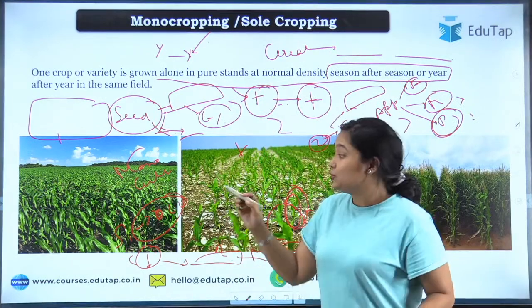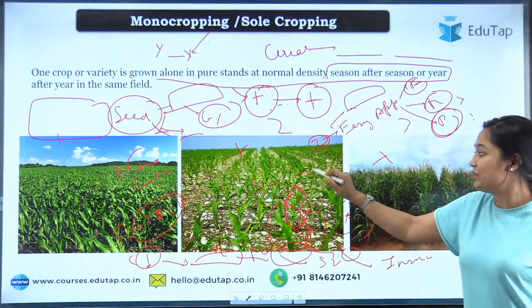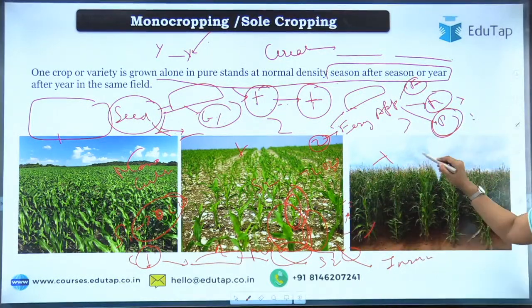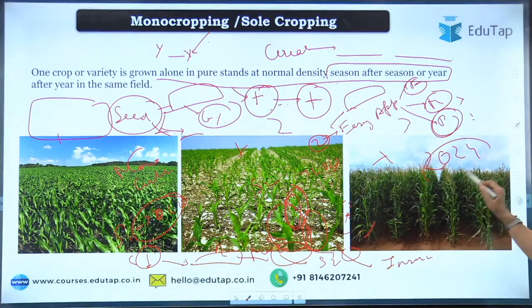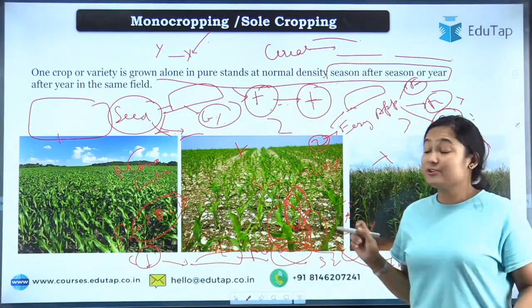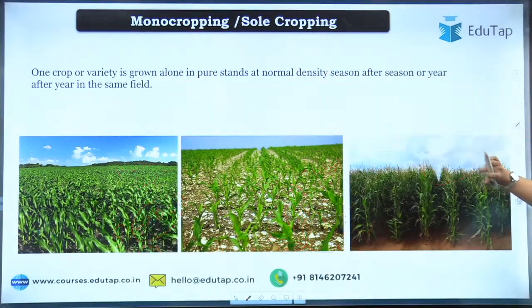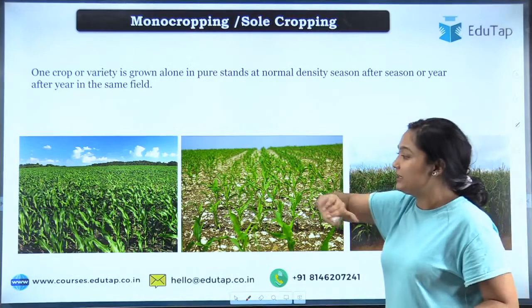But what you did, you like the maize so much that you start growing it in season 2. That means in 2023 also you grew the same, and in 2024 also you have grown the same. So that becomes monocropping or sole cropping. So that is in the e-course, even though many sources are contrasting on that. But do be very careful.